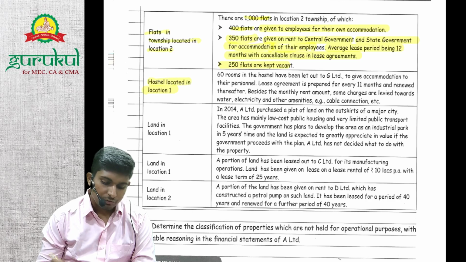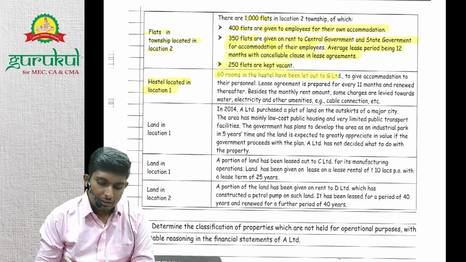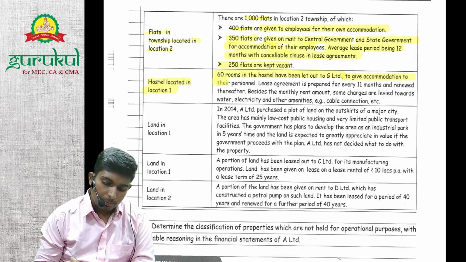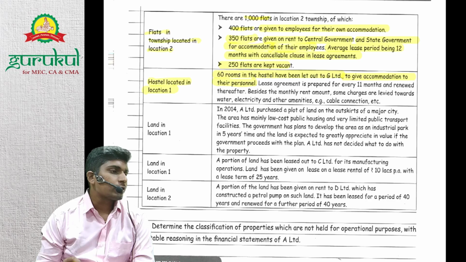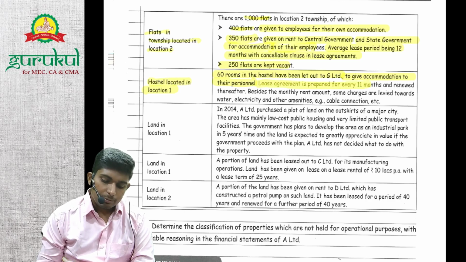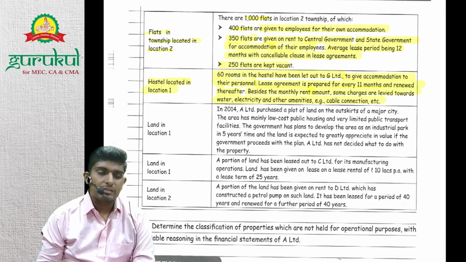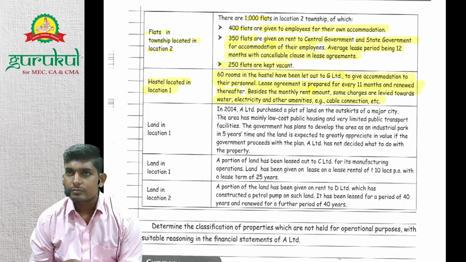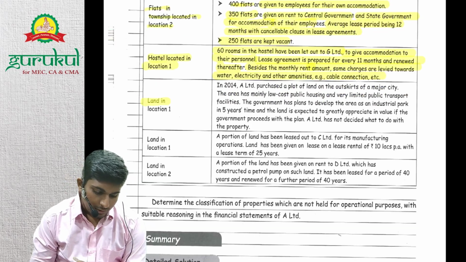Hostel located in location 1. 60 rooms in the hostel have been let out to G Limited to give accommodation to their personnel. Then these 60 rooms are investment property, right. The lease agreement is prepared for every 11 months and renewed thereafter. Besides the monthly rent, other basic things are charged, right? Understood?